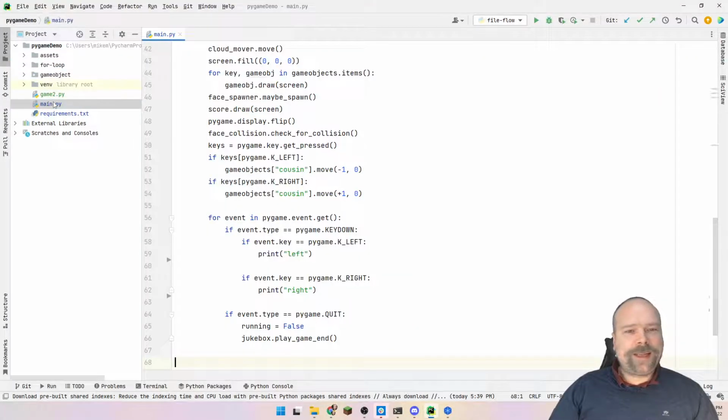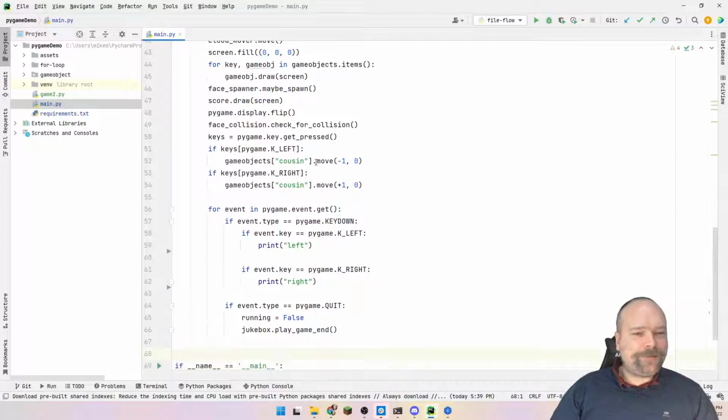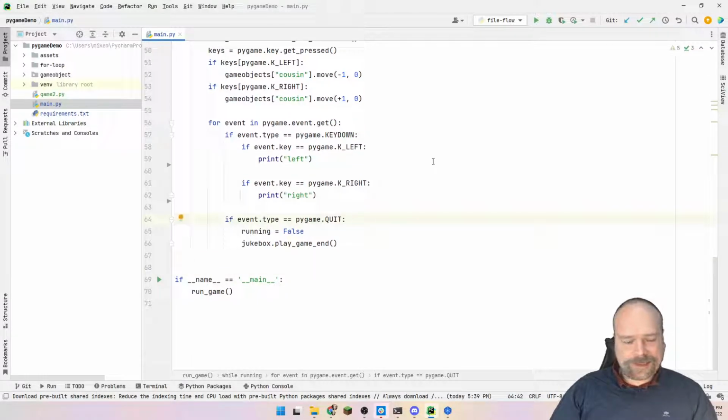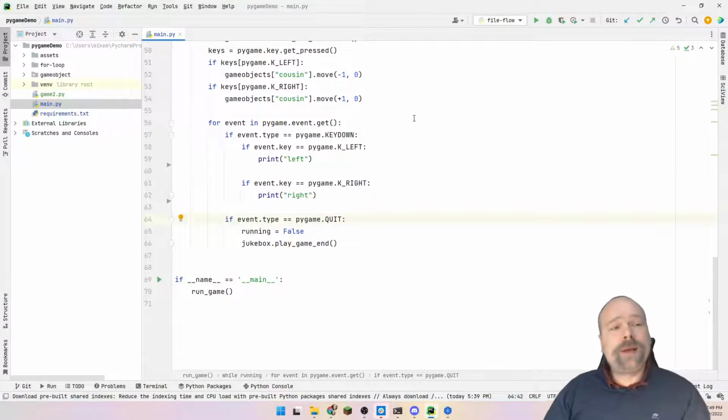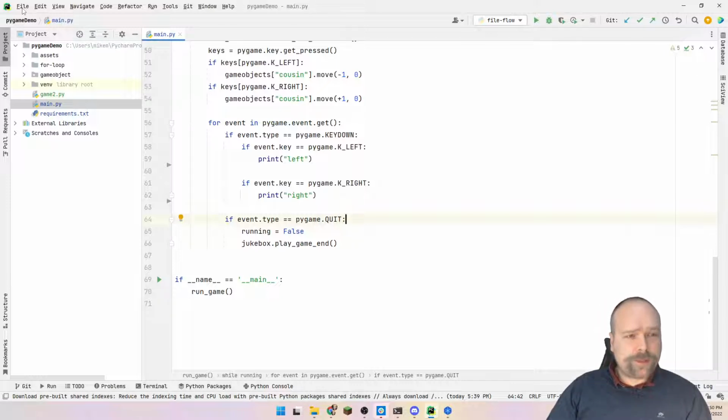First of all, the game that I created is right here. And let us just run that to begin with. I'm using PyCharm from JetBrains, and you can just as well use the Community Edition. I'm using the Ultimate Edition, but the Community Edition is just as fine for this purpose, because the difference is just that the professional version, the Ultimate version, has support for style sheets and HTML, but you don't need that for creating a Pygame game.